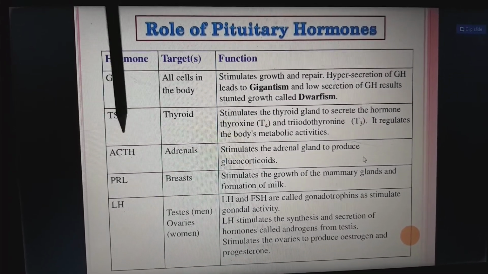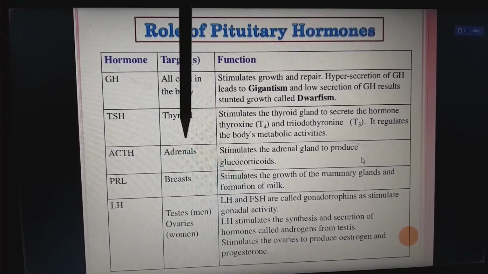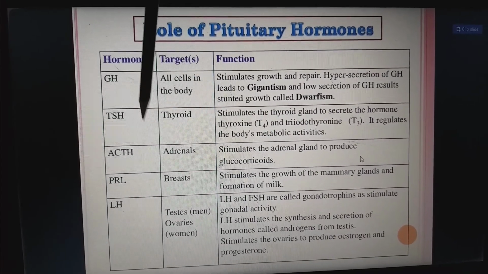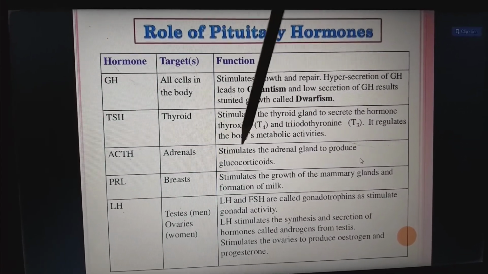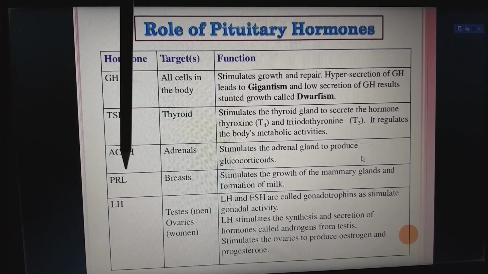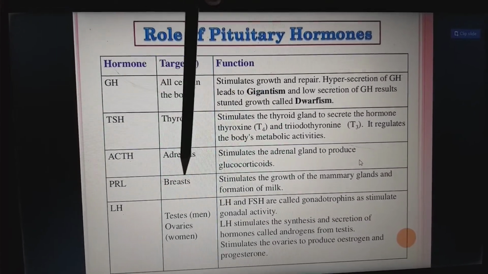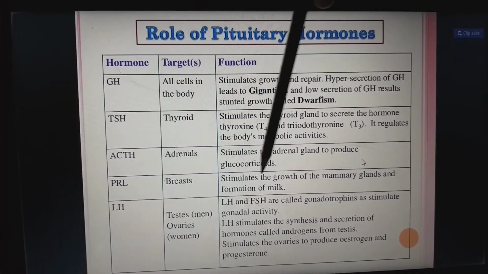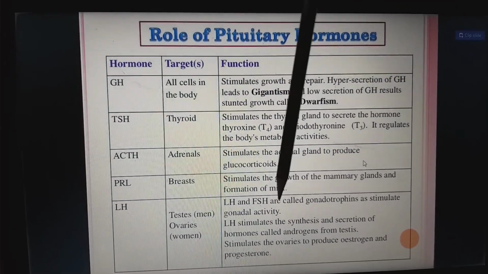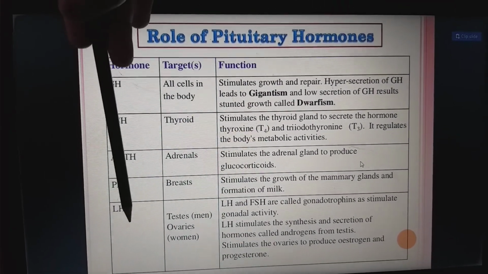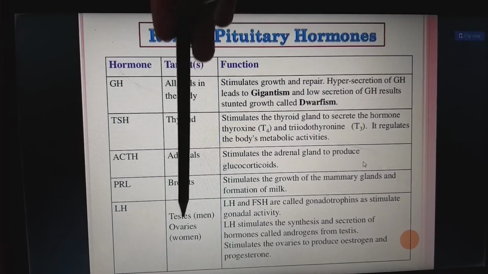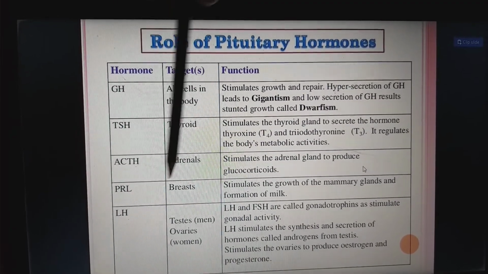Next, ACTH, adrenocorticotropic hormone. The target organs are the adrenals. It stimulates the adrenal gland to produce glucocorticoids. Next, prolactin, whose target organ is the breast. It stimulates the growth of the mammary gland and the formation of milk. Next, luteinizing hormone, which will act on the testes and ovaries: testes in men, ovaries in women.